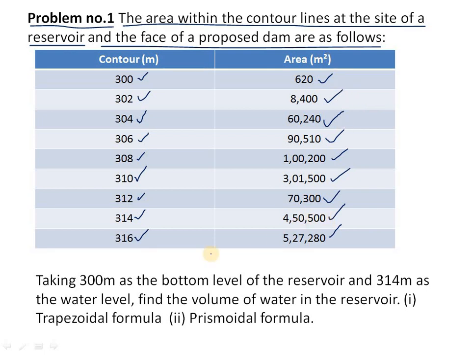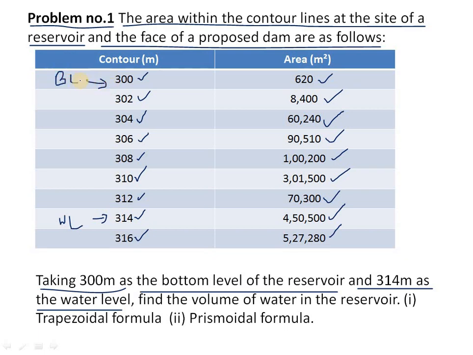Here, taking 300 meters as the bottom level of the reservoir and 314 meters as the water level. Write it as WL for 314 meters, and 300 meters as the bottom level of the reservoir.